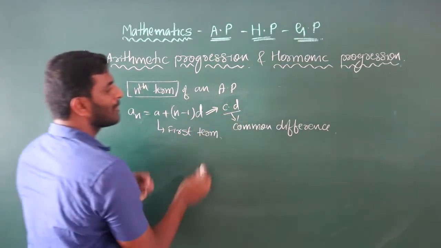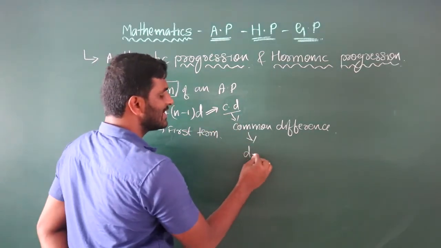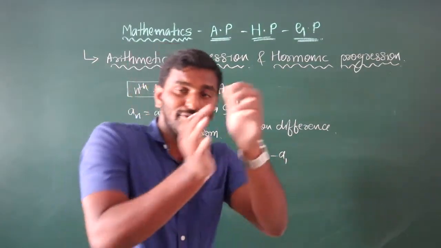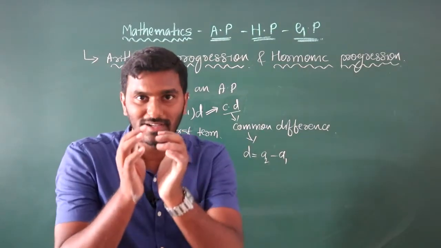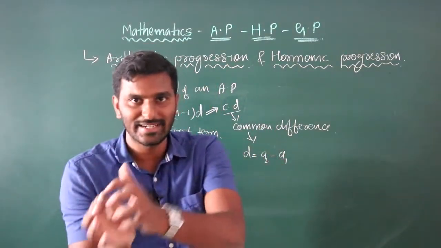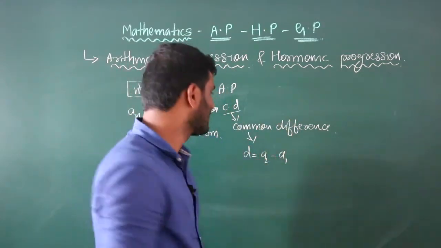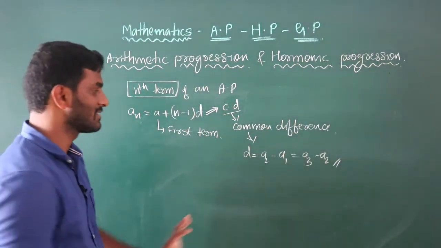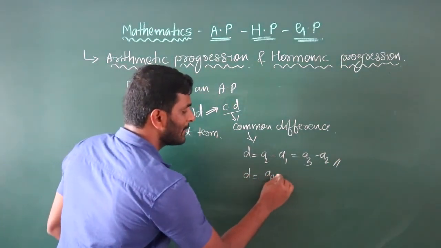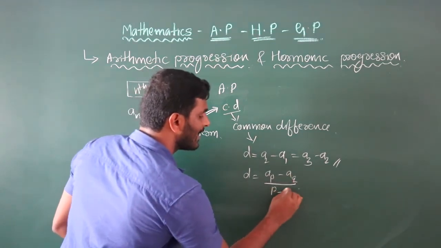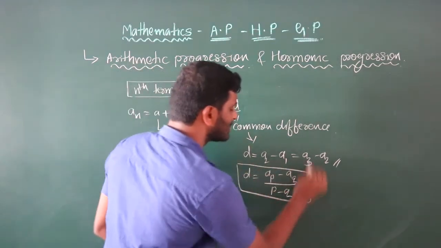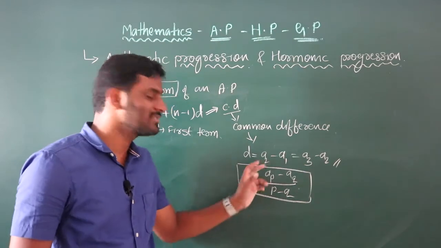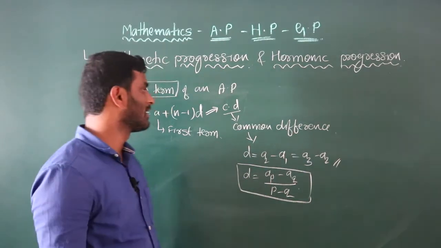And how do you find the common difference? Common difference is defined as d, d is equal to a2 minus a1. If you are taking any number, we have to subtract the previous number from it: second number minus first number, third number minus second number, fourth number minus third number, like this. There is one more formula, (ap minus aq) divided by (p minus q). So d is equal to a3 minus a2, otherwise a2 minus a1. We can follow any one formula.